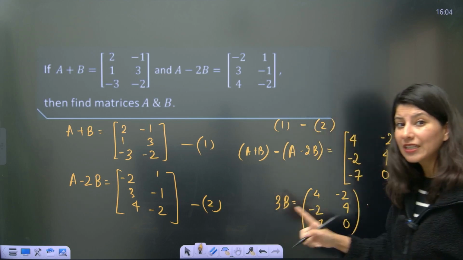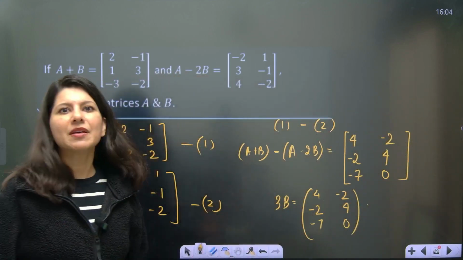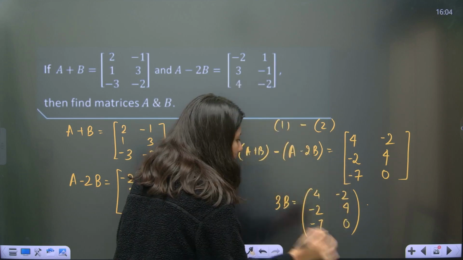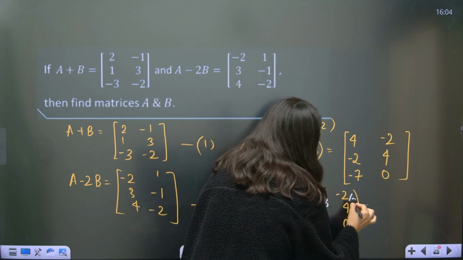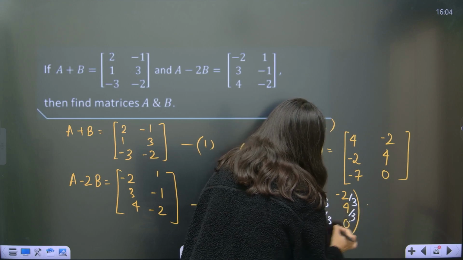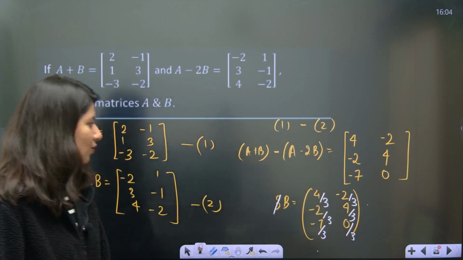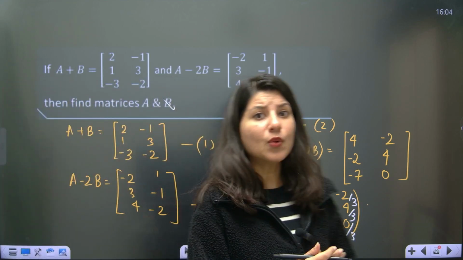Now you have to divide by 3. Now understand, multiplication by scalar is same as division by scalar. So what you have to do is you have to divide both sides by 3. So 3 is gone here, 4 by 3. This is by 3, by 3, by 3, by 3, and here 0 by 3 will not make any sense, but again 0 by 3. So this is your B. B is done. How to get A?